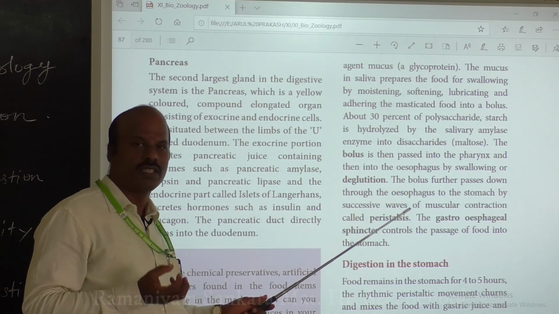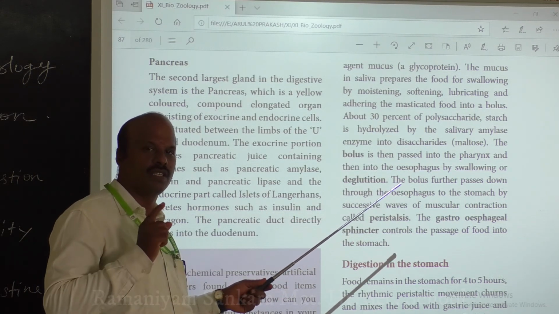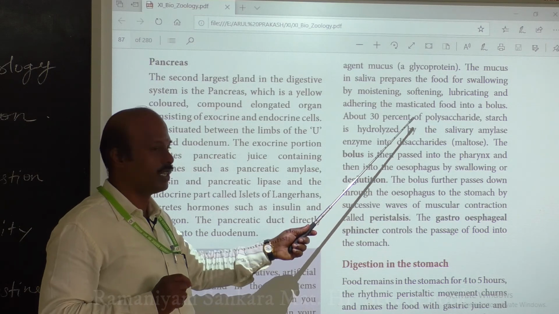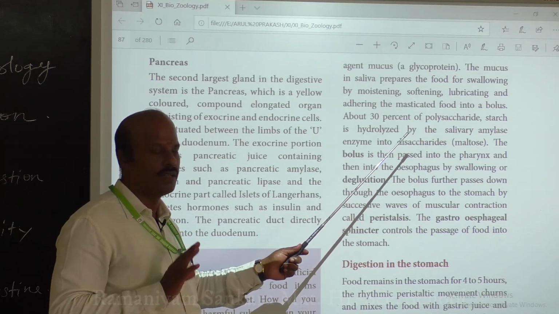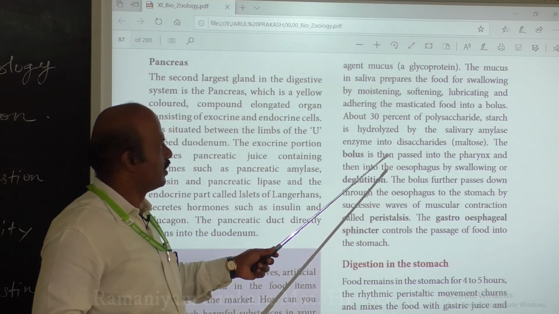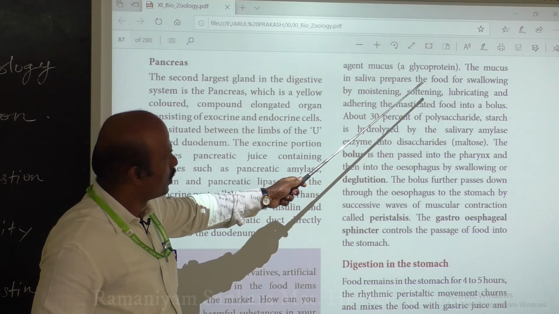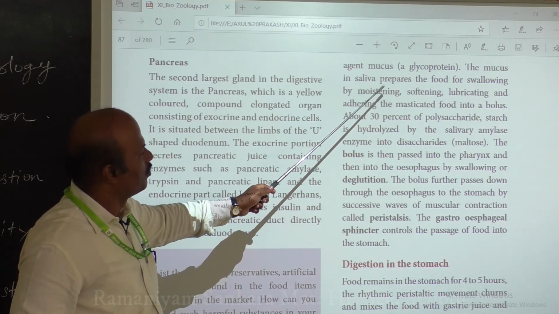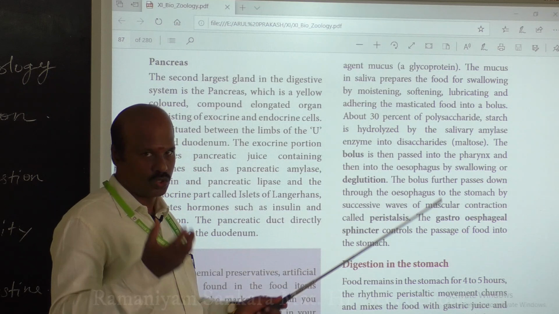So the first chemical digestion takes place in the mouth only. And what type of chemicals are digested? Only the polysaccharides, the carbohydrates, are digested in the mouth. Next, what is the role of the mucus present in the saliva? The mucus in the saliva usually helps in preparing the food to swallow.